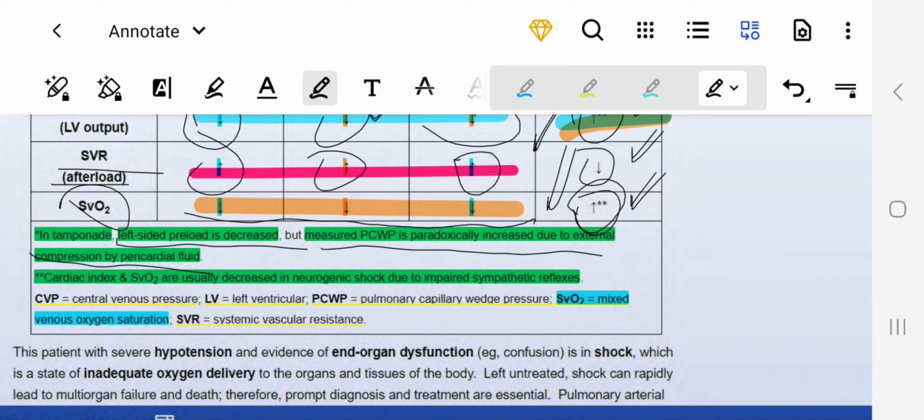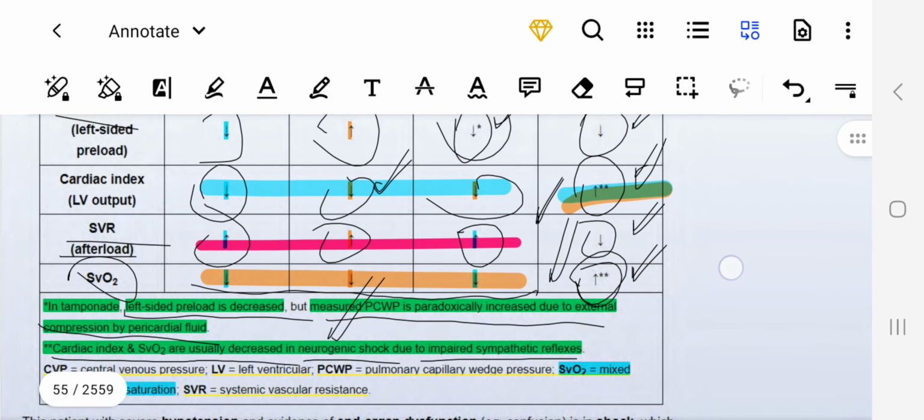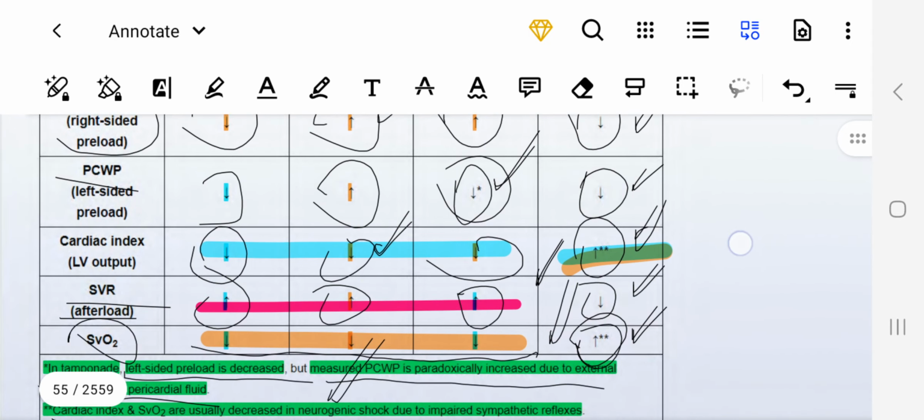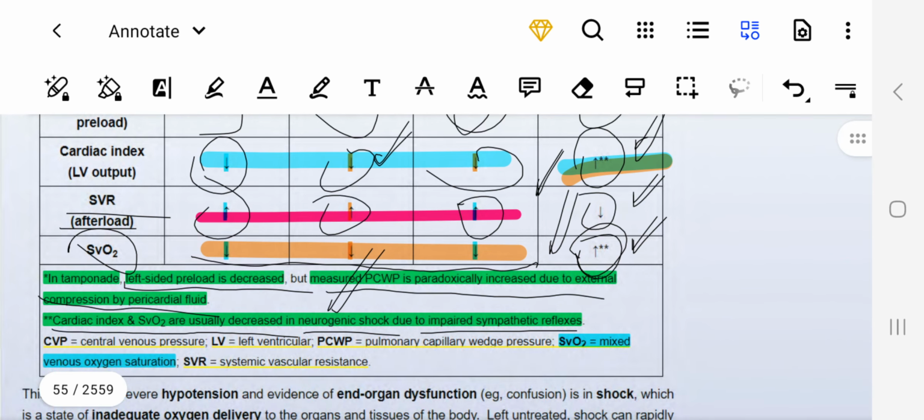But if we were talking about distributive shock, in that case these would be increased. But specifically, if you're talking about neurogenic shock, in that case these would be decreased, right?